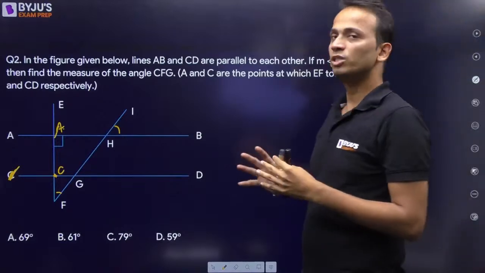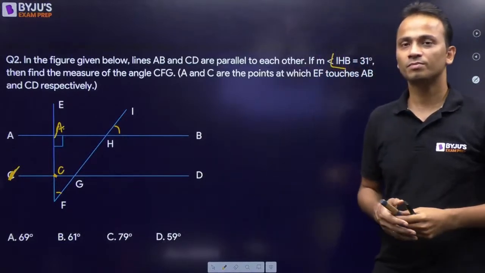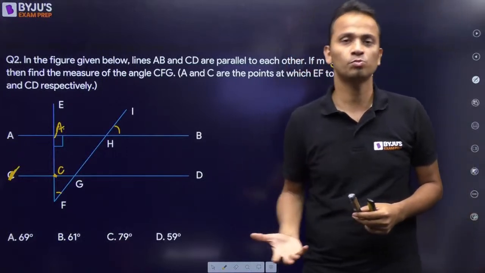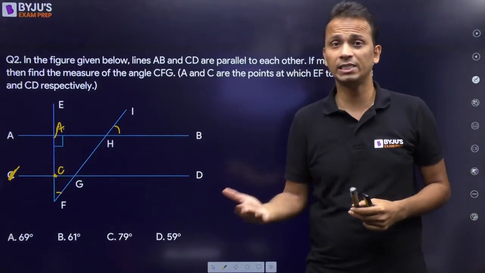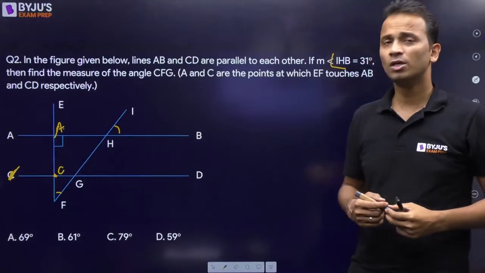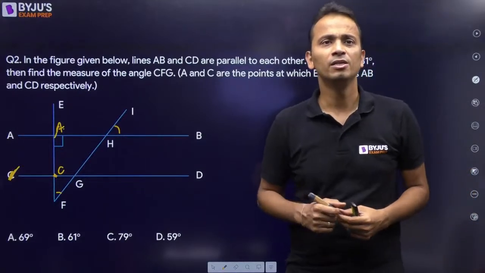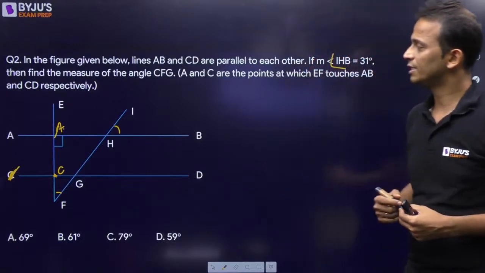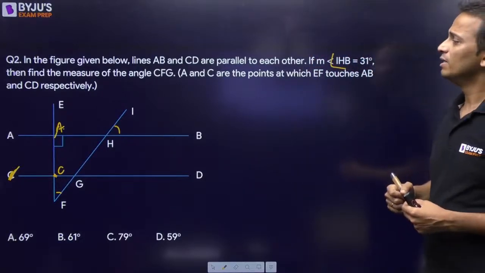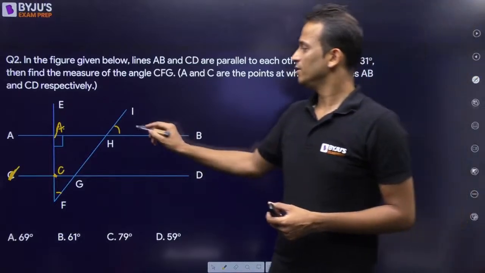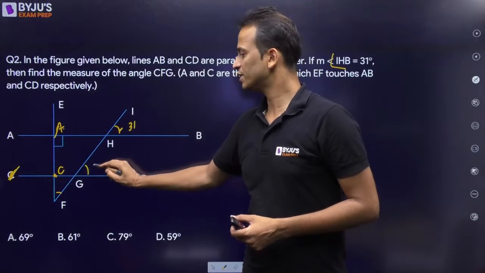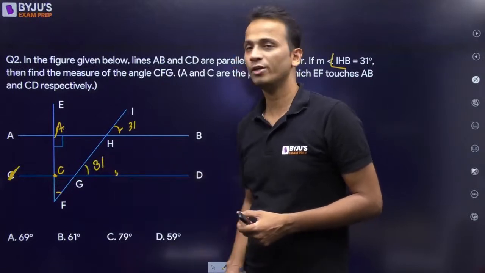Now already, these two lines are given parallel to each other. So you can use the concept of corresponding angles, the concept of alternate angles, exterior, interior angles, and so on. So there are lots of things that can be applied. Celluloid box and Resham both have given the same answer. All right, let's discuss. Now since the lines are parallel, the measure of this angle, which is 31, will be equal to the measure of this angle, that is 31.